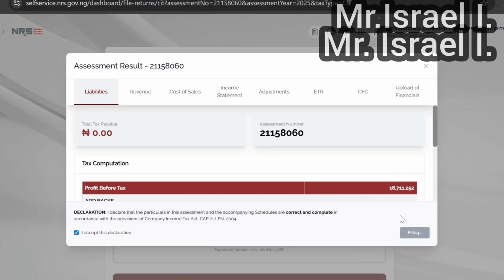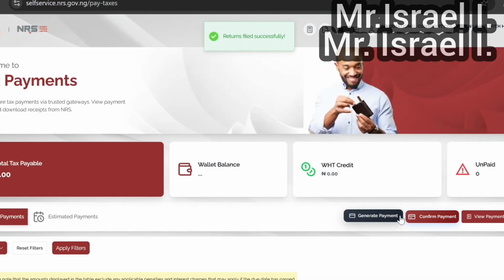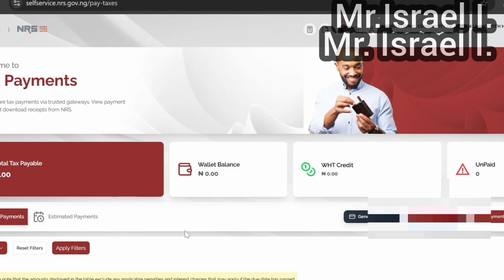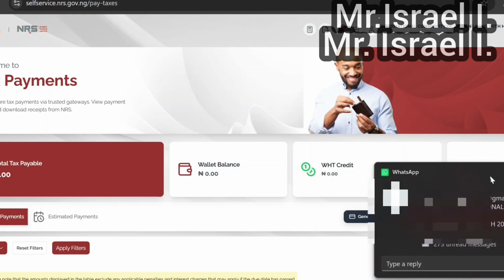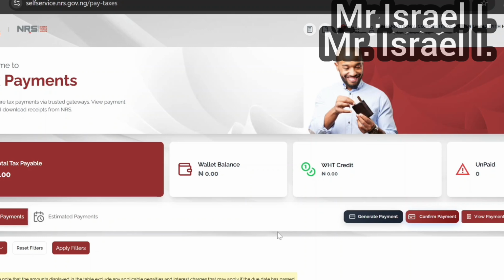It's loading, it's loading, it's loading. Yes, that's loaded. Return filed successfully. You see, the tax liability here is nil. So in this case now, we did not even pay penalty. You understand? We did not pay penalty here. Normally, you are supposed to pay penalty, but this one.